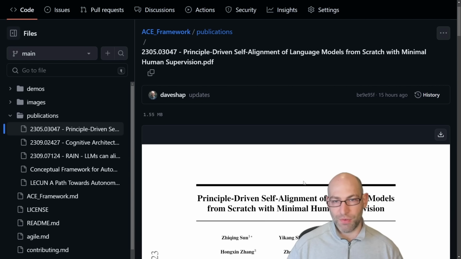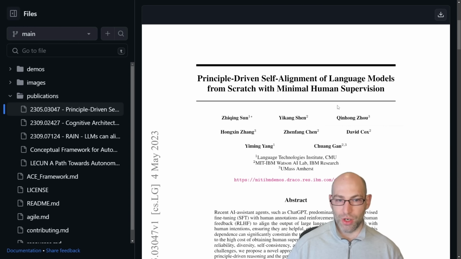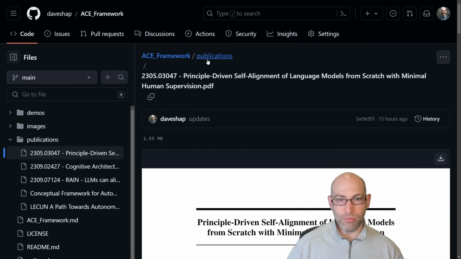So these are some serious folks. But the idea here is to show that you can have principle-driven self-alignment. So this will be specifically germane to the aspirational layer and the agent model layer, so layer 1 and layer 3, in order to understand how to keep these things on track autonomously.